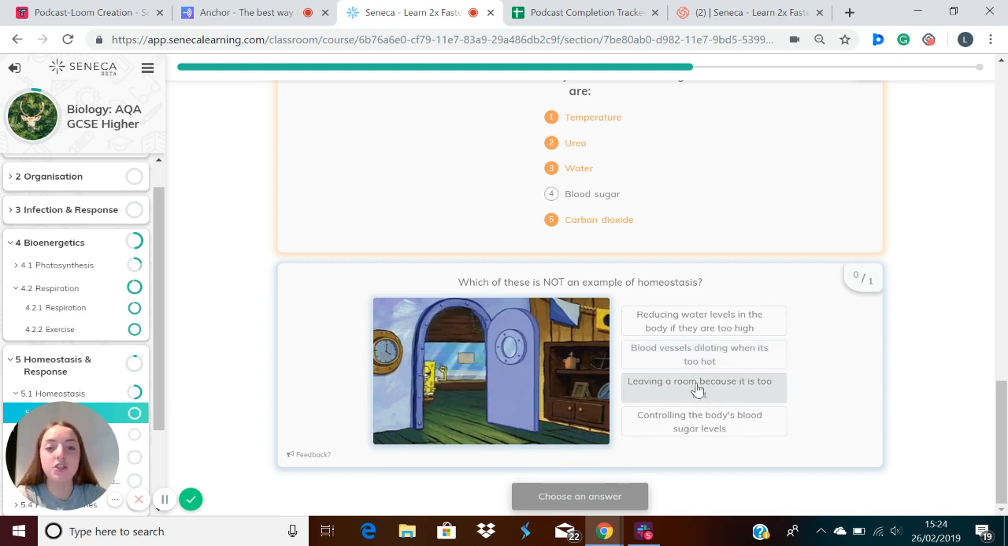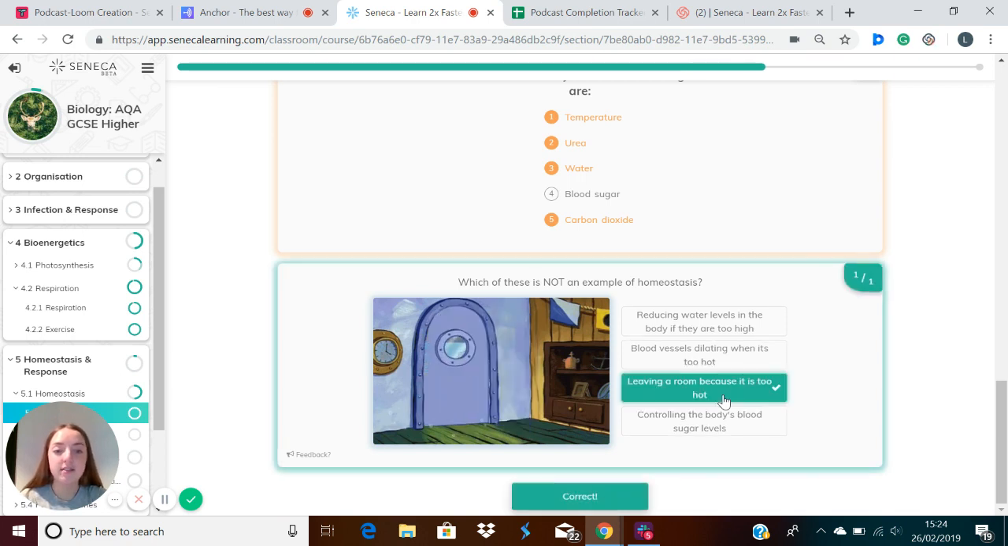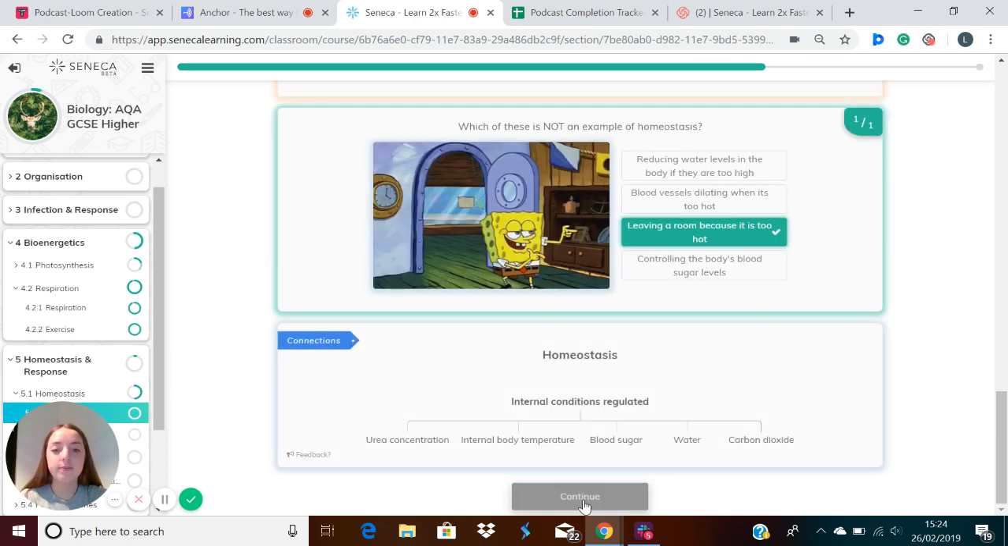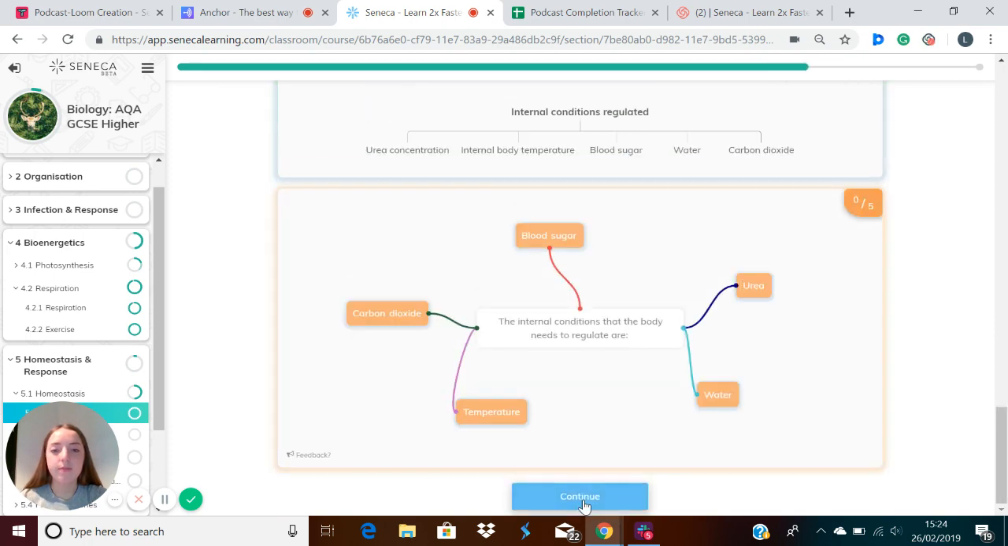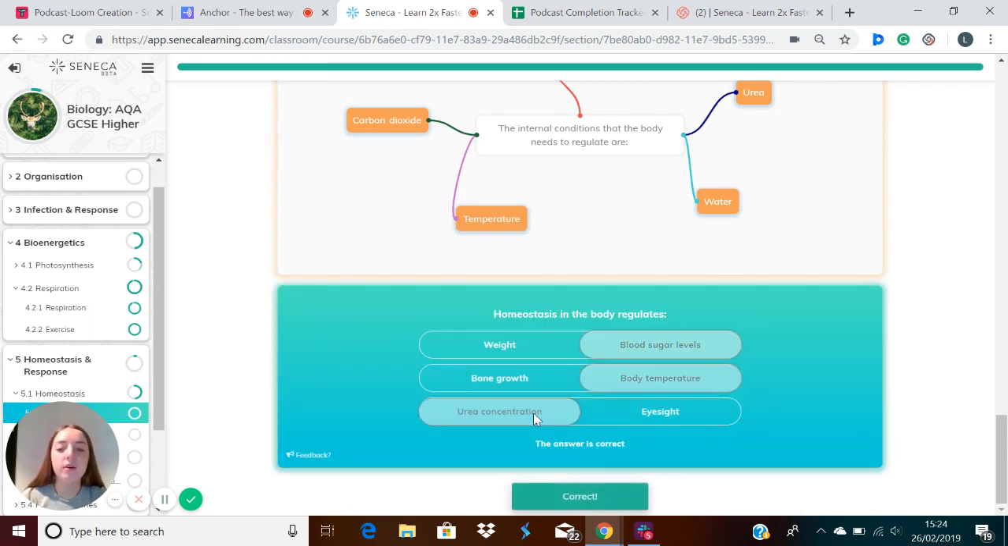Leaving a room because it is too hot. So that is a behavioral response, not like an internal body change. So this is not an example of homeostasis. So homeostasis in the body will regulate our blood sugar levels. It also regulates our body temperature and also our urea concentration.